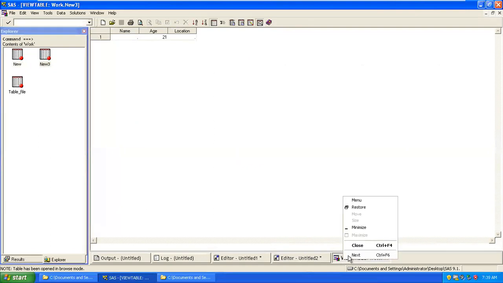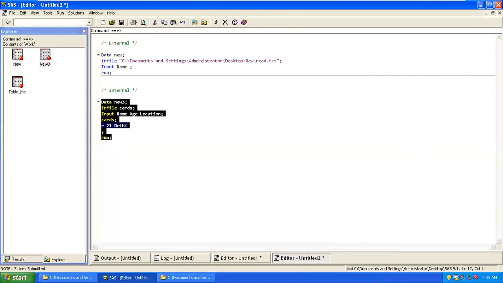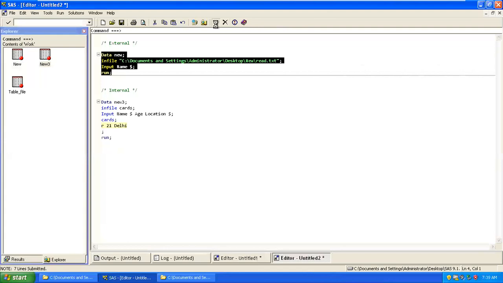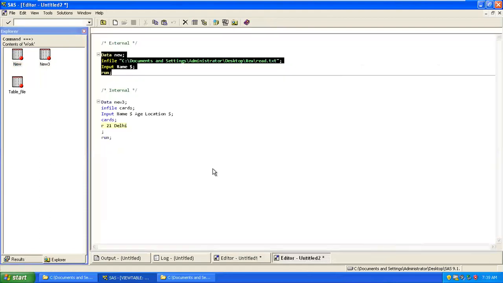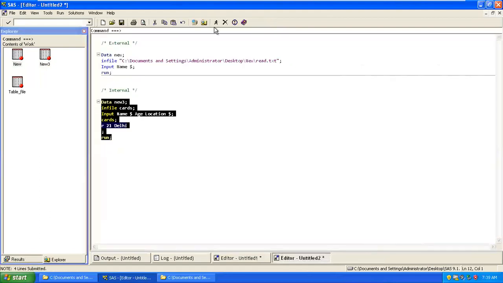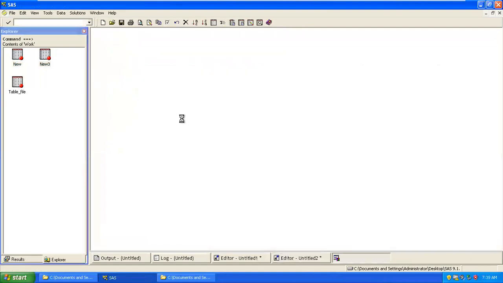Now, SAS is built to do only analysis. SAS is analytical software, so SAS focuses only on numeric values, not character values. If I want to see any character value, just include the symbol dollar after the variable. Now if I execute, I'll get the values for new3, Ravi.